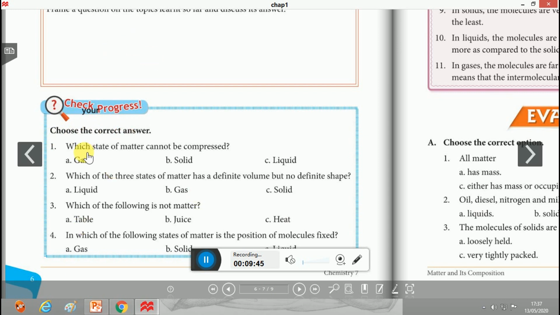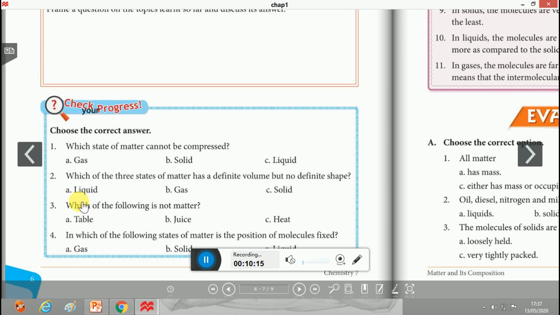Choose the correct answer. Which state of matter cannot be compressed? Option B, solid. Solid cannot be compressed. Why so? Because the particles or the molecules of the solid are tightly packed. Which of the three states of matter has a definite volume but no definite shape? It has a definite volume but doesn't have any definite shape.